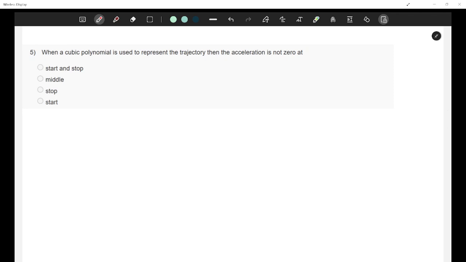Let's move on to the next question. So last question, 10.8 was correct, right? After this: when a cubic polynomial is used to represent the trajectory, then acceleration is not zero at what? So let's see what is happening.